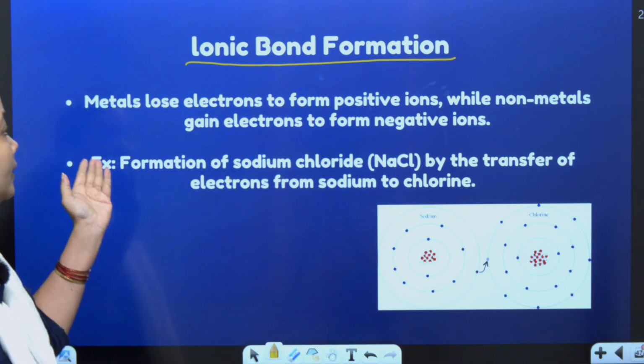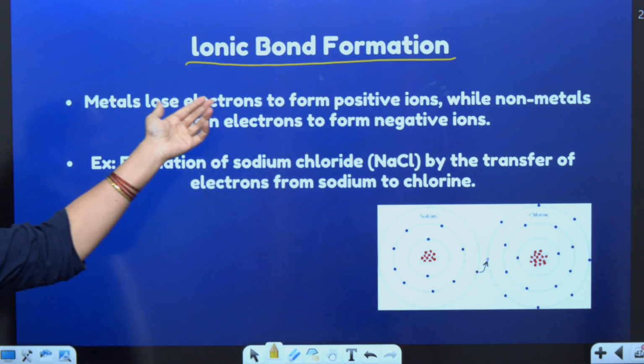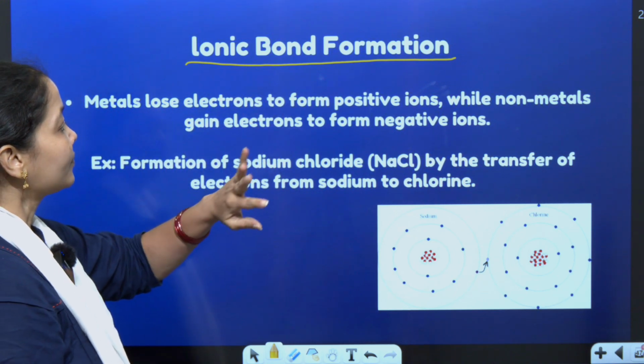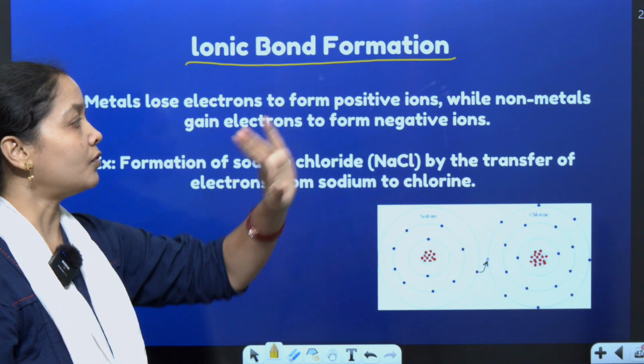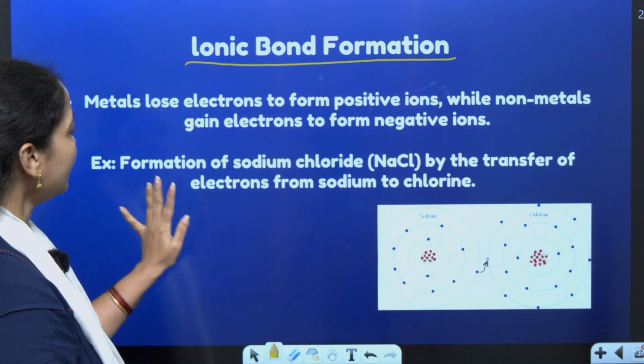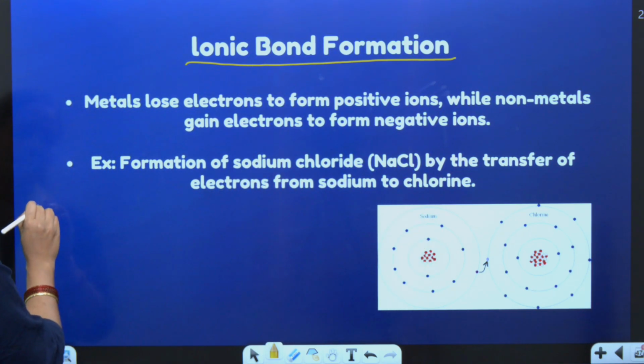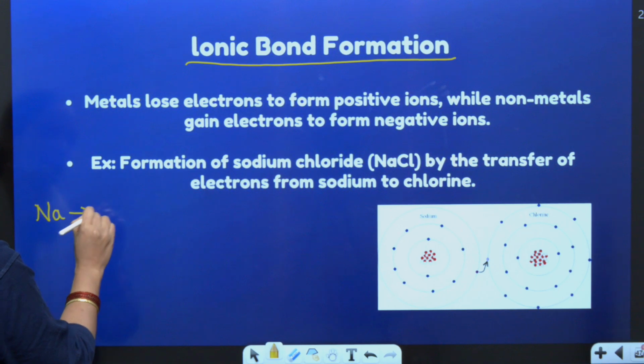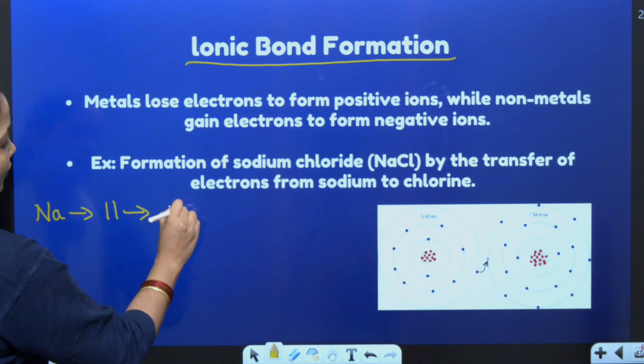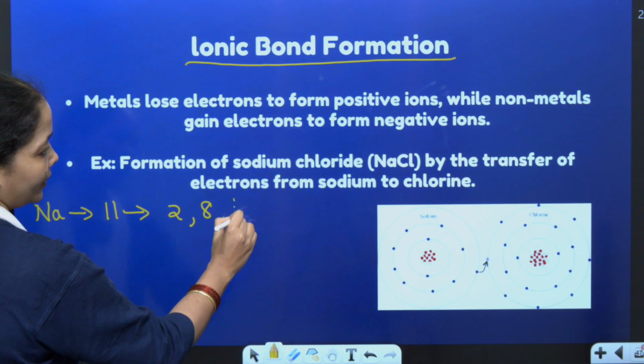The first point: metals lose electrons to form positive ions, and non-metals gain electrons to form negative ions. Let us understand the formation of sodium chloride. Sodium, the symbol is Na. The atomic number is 11. So the electronic configuration will be 2, 8, 1.